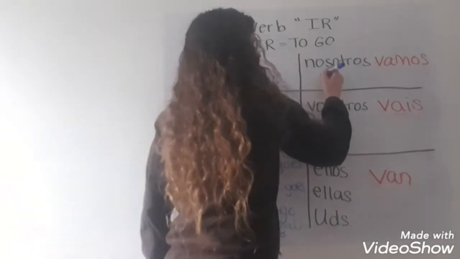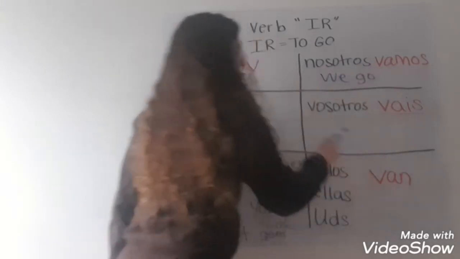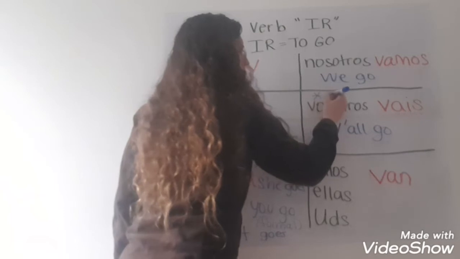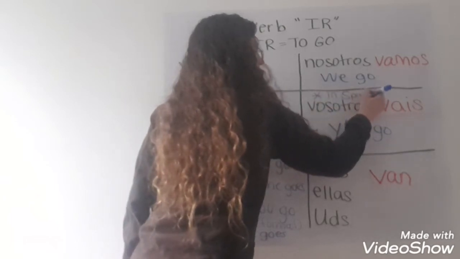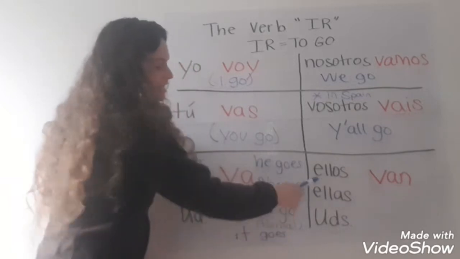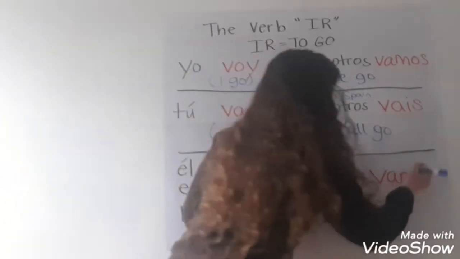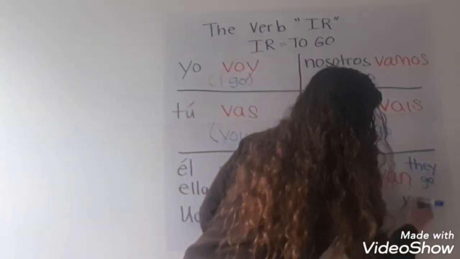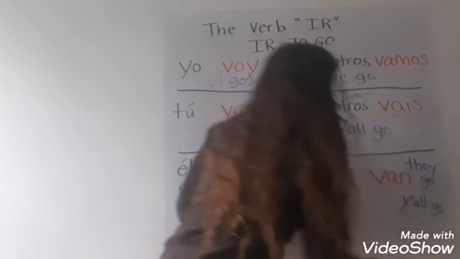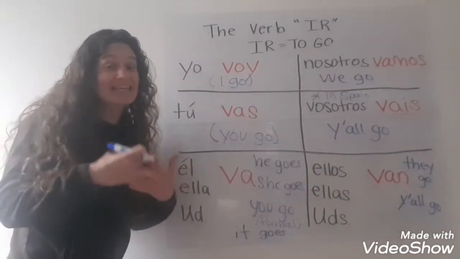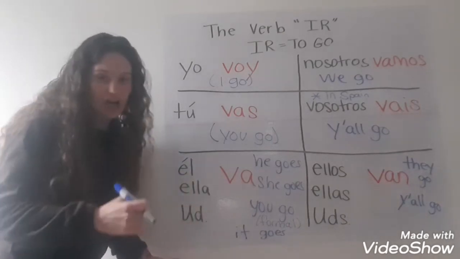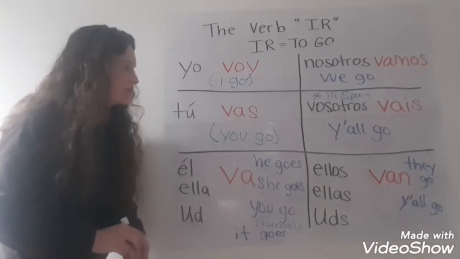Vamos is we go. Vais is y'all go. And remember, that is only used in Spain. And van is for they go or y'all go. Ellos and ustedes is y'all. And it can also go for anything that is plural. So like the cars go, the squirrels go, the refrigerators go, alright?